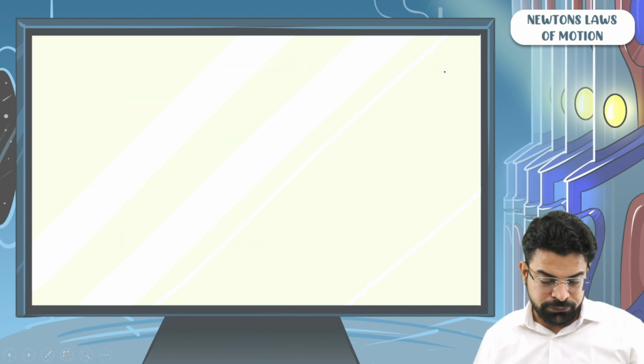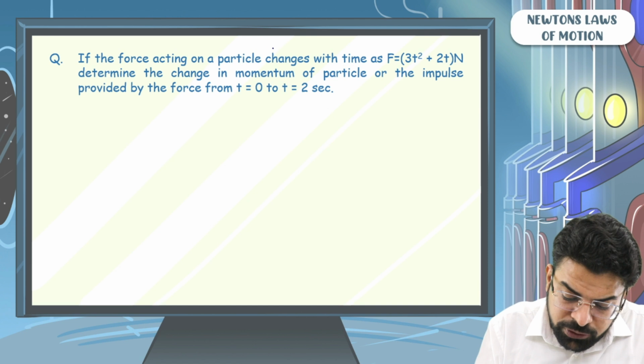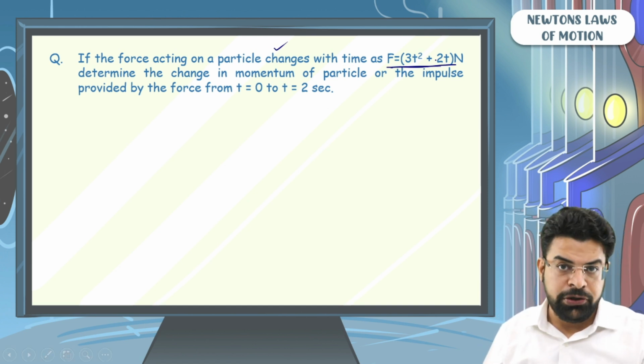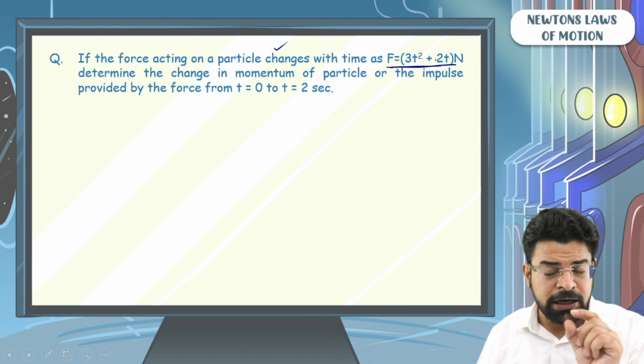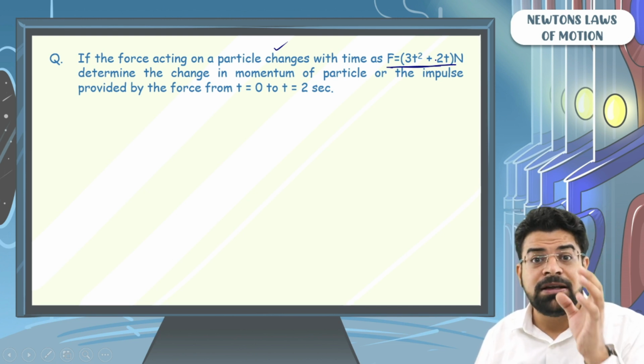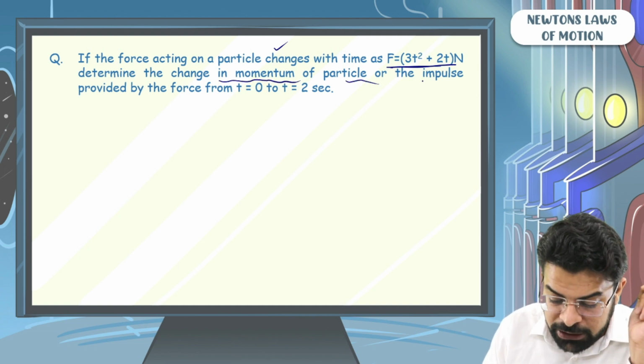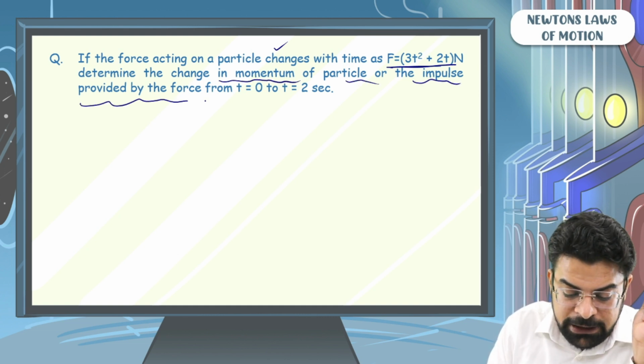Moving on. If the force acting on a particle changes with time as F equals to 3t square plus 2t Newton. The force acting on a particle is not constant. The force acting on the particle is changing with time. Determine the change in momentum of particle or the impulse provided by the force.